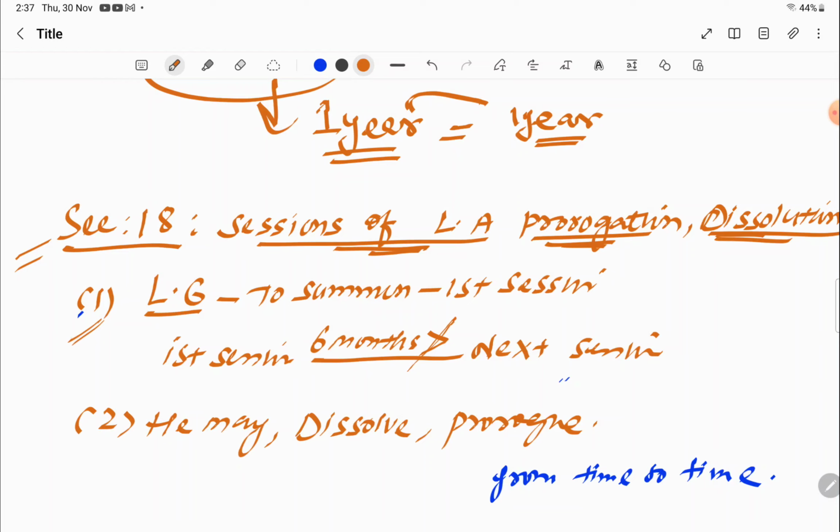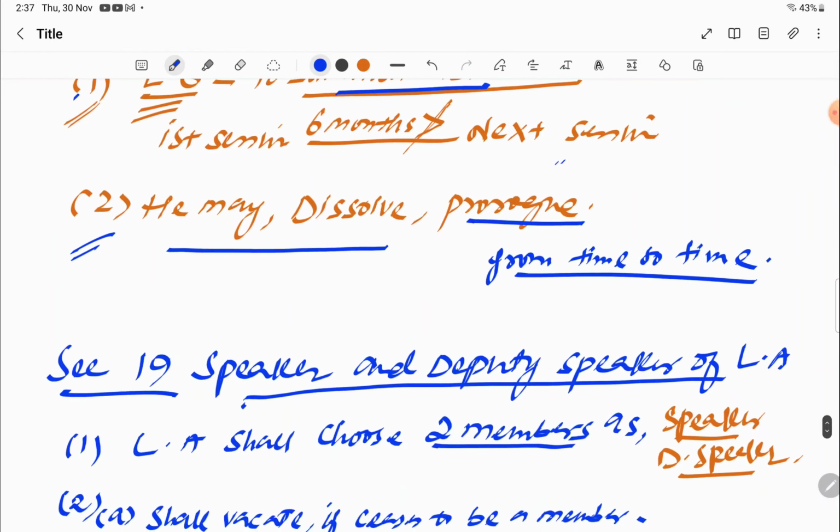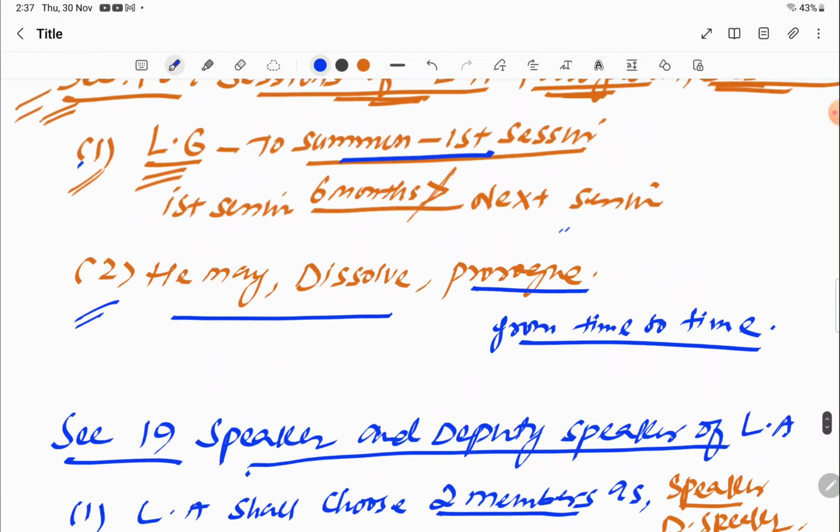The first subclause of section 18 tells that the LG has to summon the first session of the Legislative Assembly. And the second subclause says that he can also dissolve or prorogue it from time to time whenever he feels necessary. So this was section 18.